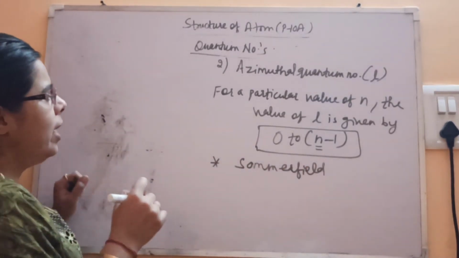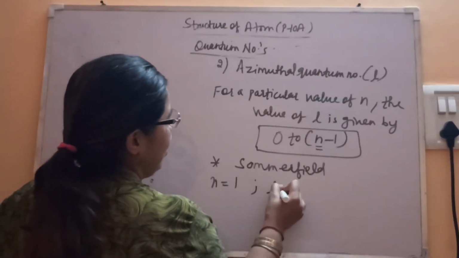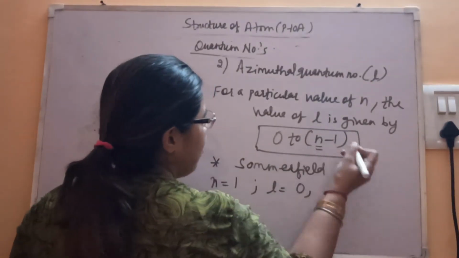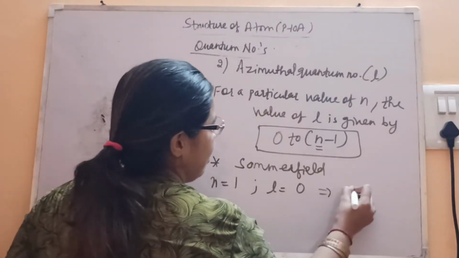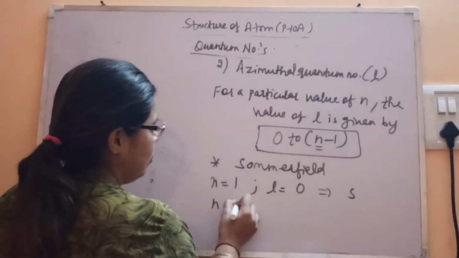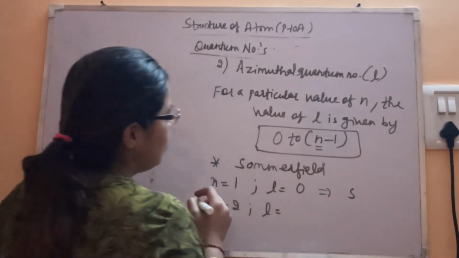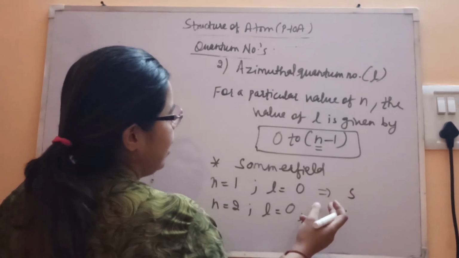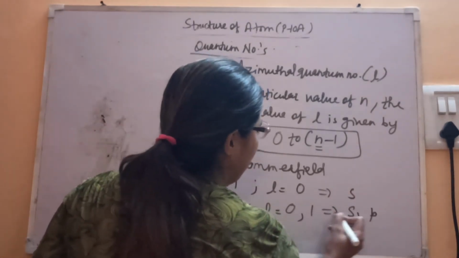Let's say n is equal to 1, then what is the value of l? l is 0, so 0 you have to include, and n minus 1 is 1 minus 1, 0. So only 1 is possible, which means this is the s subshell. If n is equal to 2, l is 0 to n minus 1, that is 2 minus 1, 1. So 2 subshells, meaning s and p are both possible.